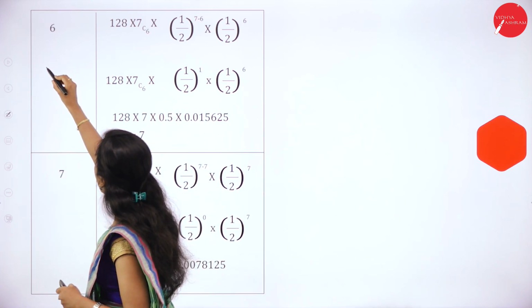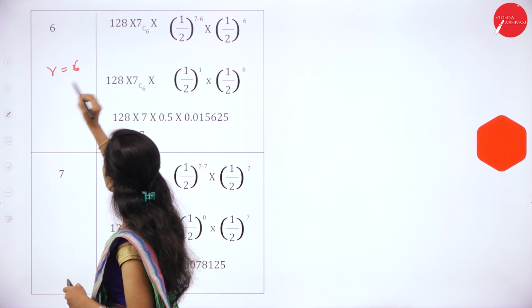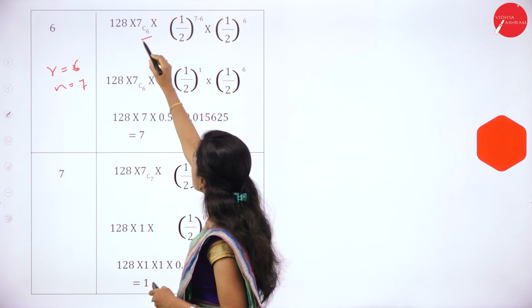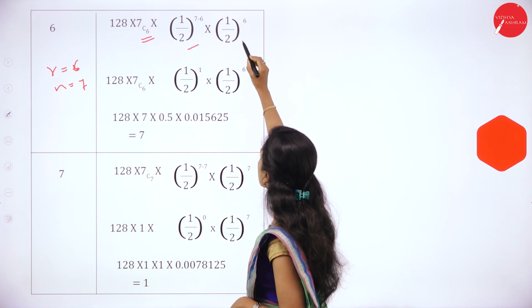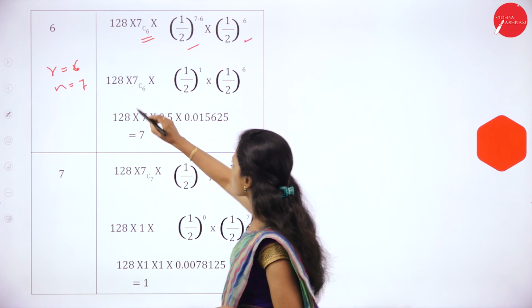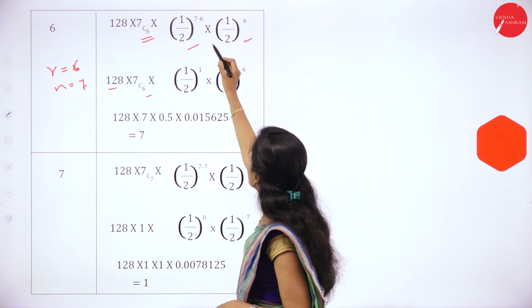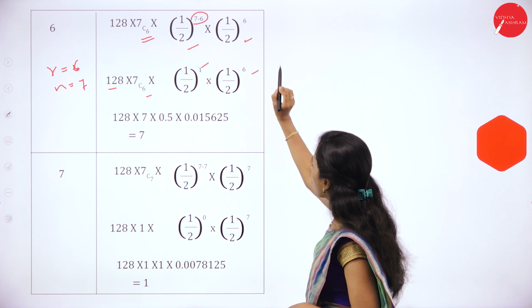Next, if r is equal to 6, n is equal to 7. 128 into 7C6 into (1/2)^(7-6) into (1/2)^6. So 128 into 7C6 into (1/2)^(7-6) is 1, (1/2)^6.